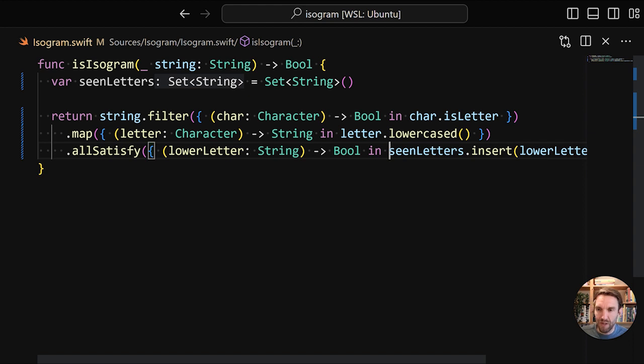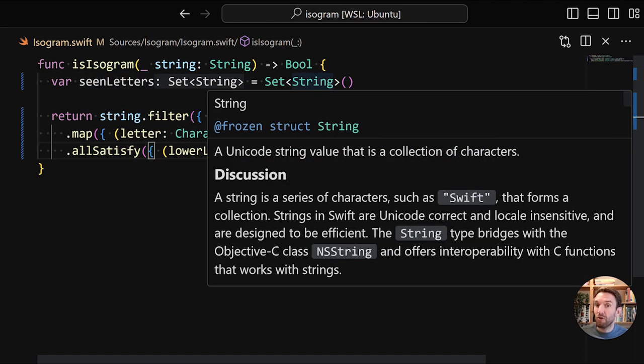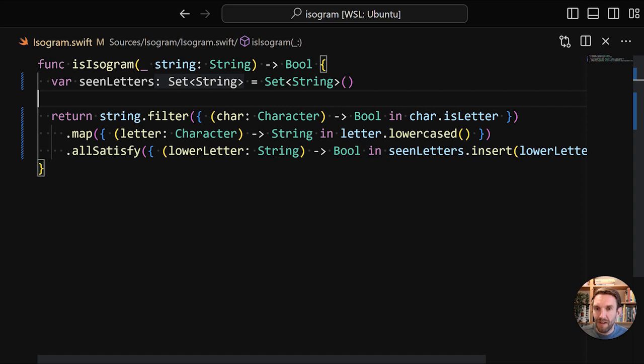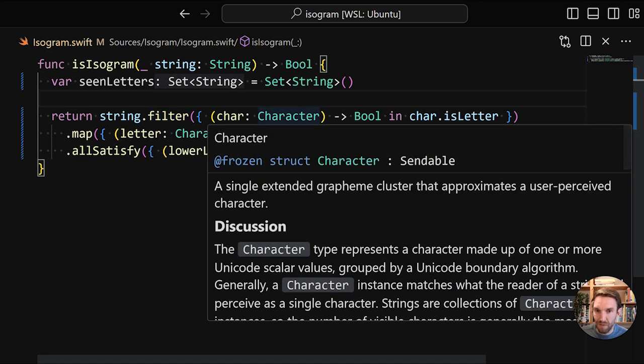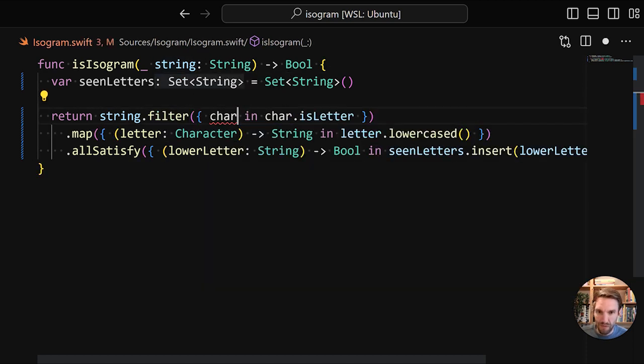Another thing that we can do is to use something that we've already used, which is type inference. So for the seenLetters variable, we never specified its type. It was the compiler that inferred it for us. And in this case, the compiler can do the same thing for all the closure types. So we have a character to a bool, but the compiler is perfectly able to figure that out itself. So we're going to remove this.